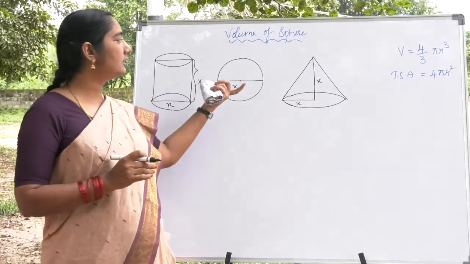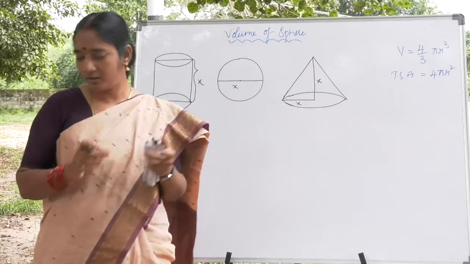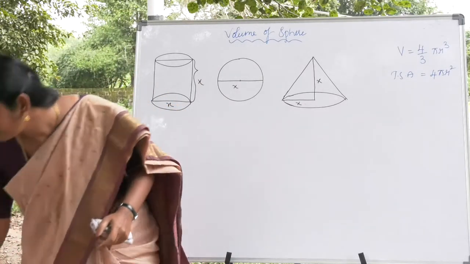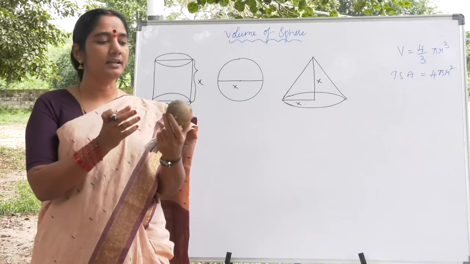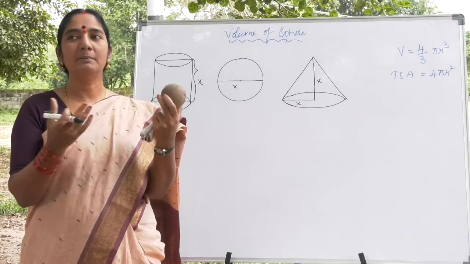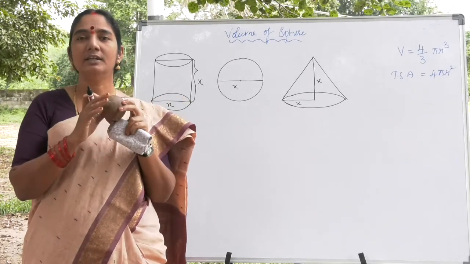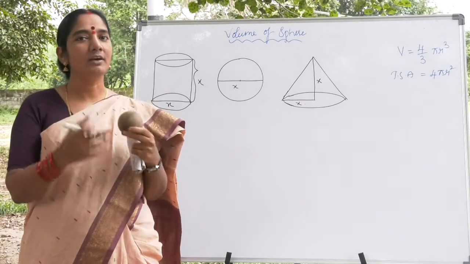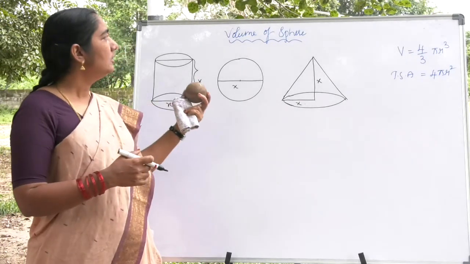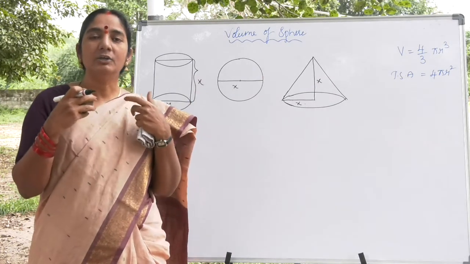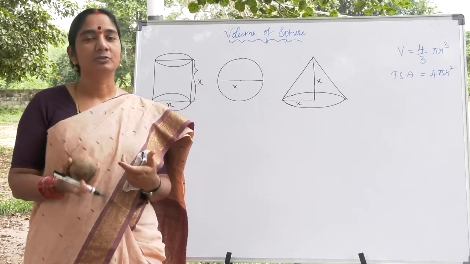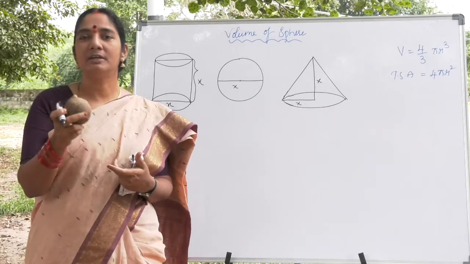But coming to the structure of a sphere, a ball. Sphere means a ball, a spherical ball. You can't take it like a prism or a pyramid. Both the things, it is not possible. So Archimedes took a new dimension of physics to find out the volume of the sphere.